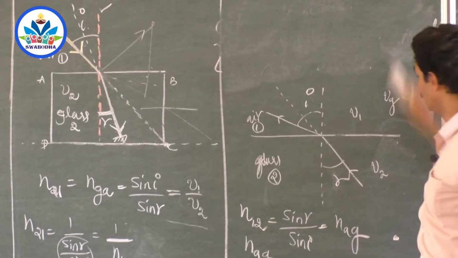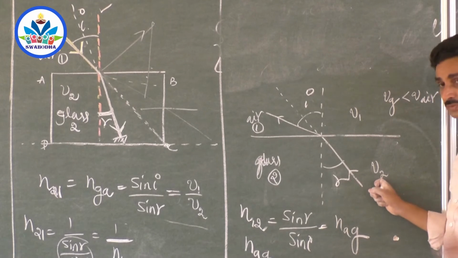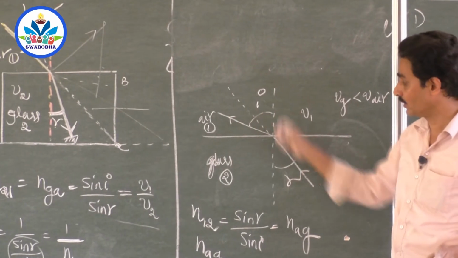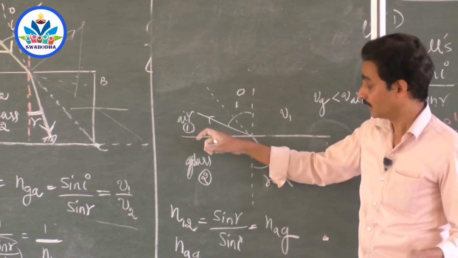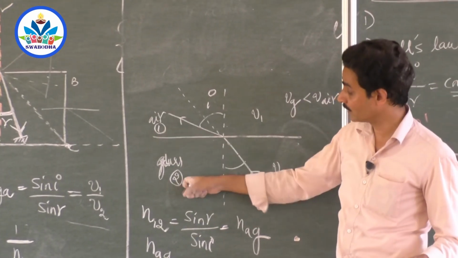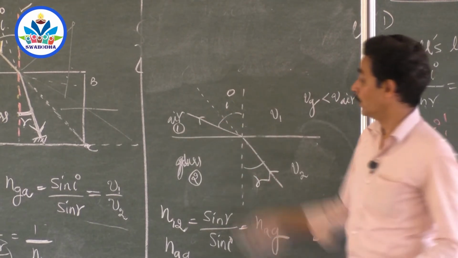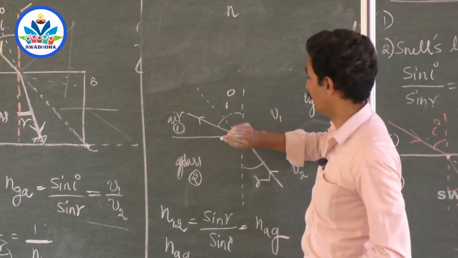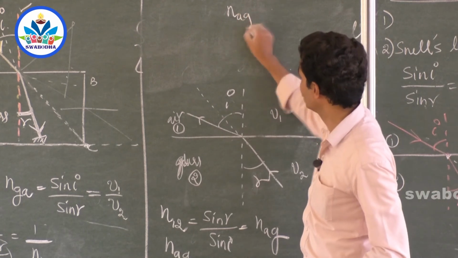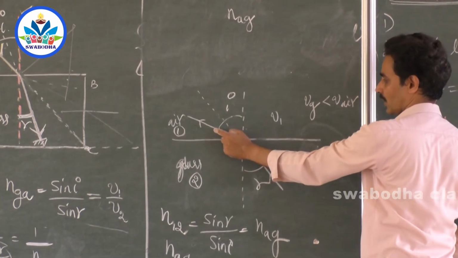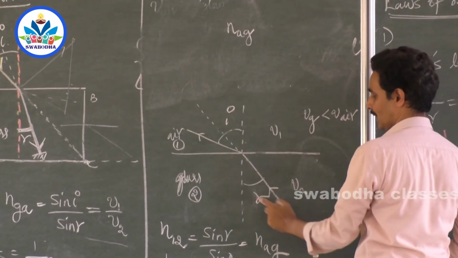You are putting the ray of light from medium 2, which is now the first medium, to medium 1, which is the second medium. You are asked to calculate the refractive index of air with respect to glass. Let the ray of light undergo refraction in air. Then the refractive index of air with respect to glass is the refractive index of the medium where refraction has occurred with respect to the medium where it is incident.